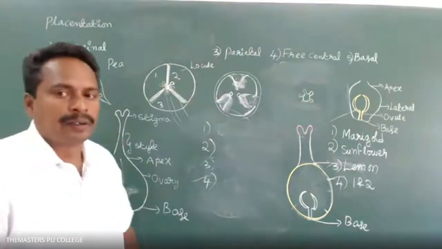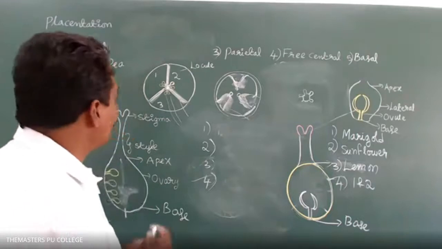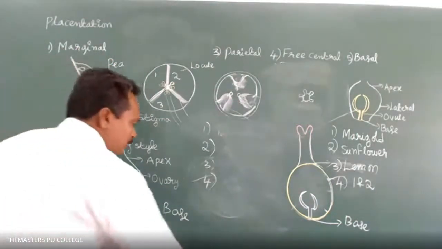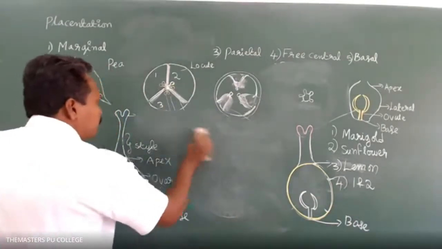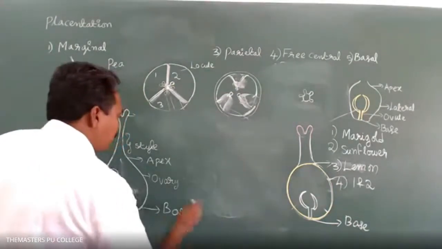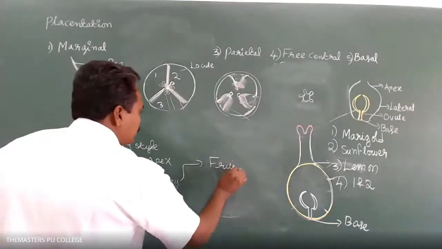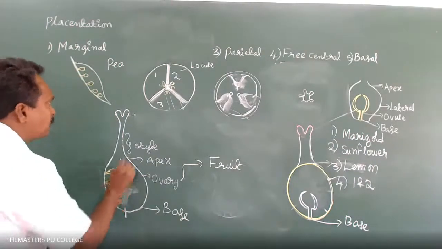Do you have any doubts regarding these placentations? No, sir. Okay. After the fertilization process, the ovary part of the flower becomes the fruit. Ovules become seeds.